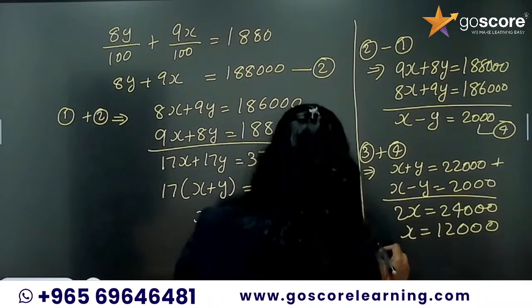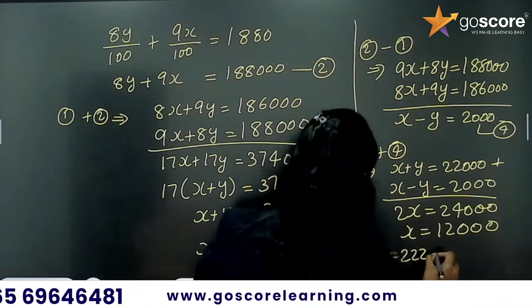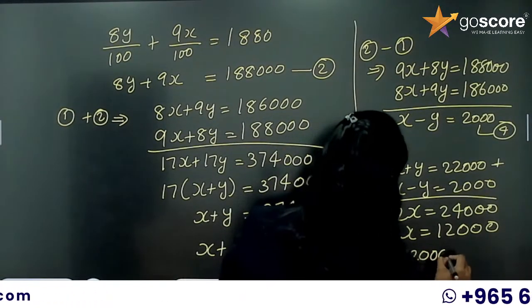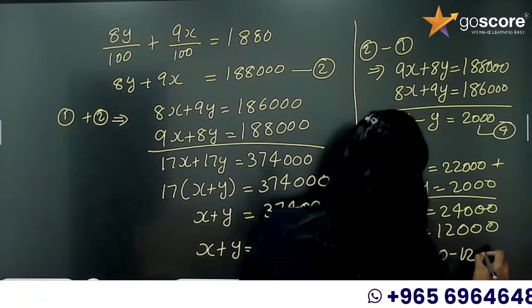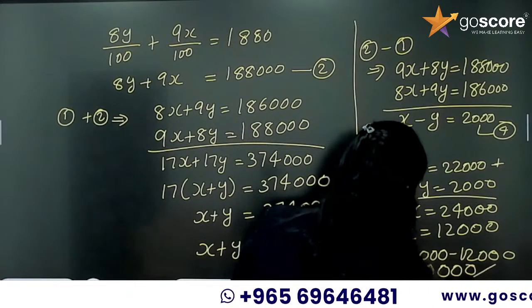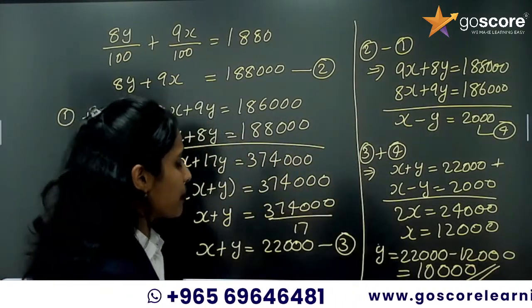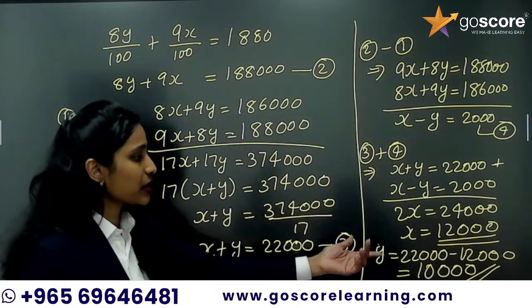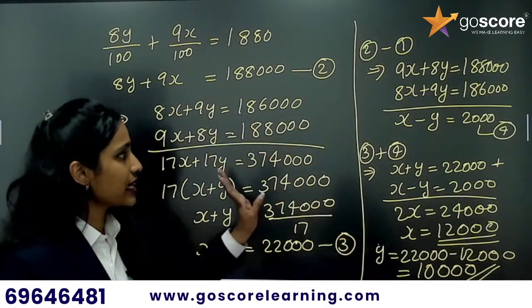So y is equal to 22,000 minus 12,000, which is equal to y equal to 10,000. So the amount he deposited first in plan A is 12,000 and in plan B is 10,000. Okay, you got the answer.